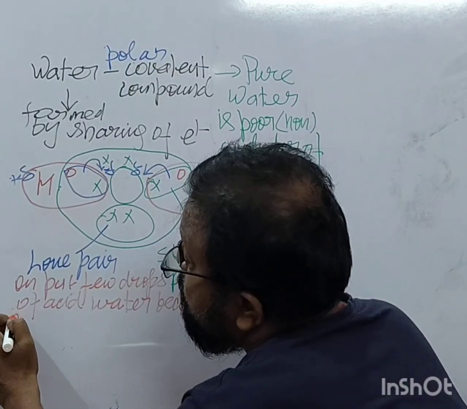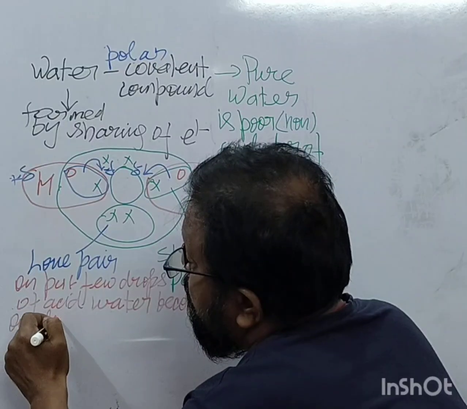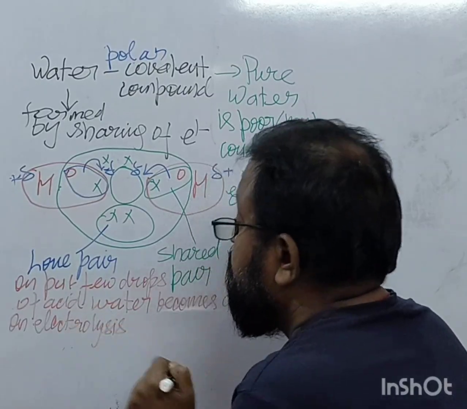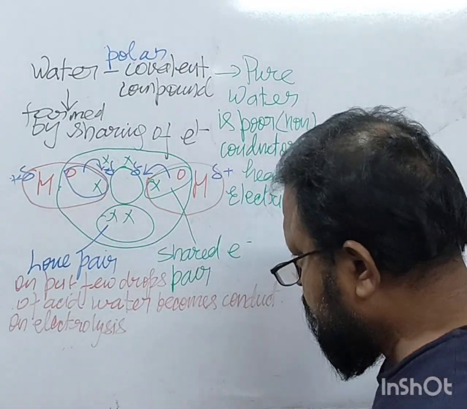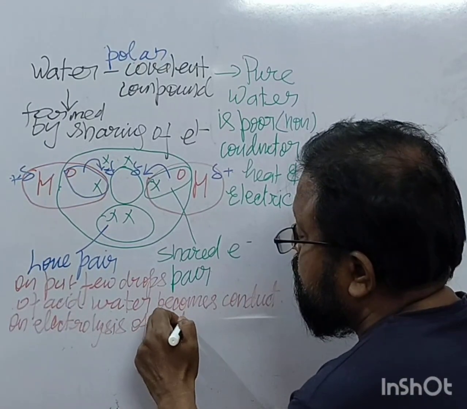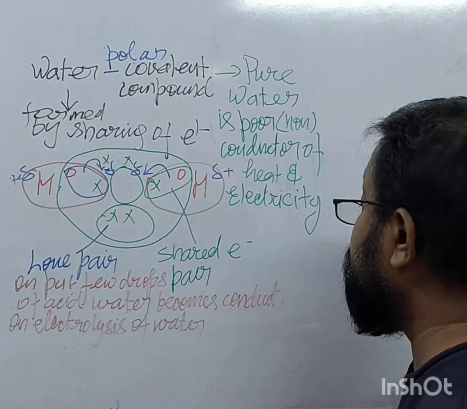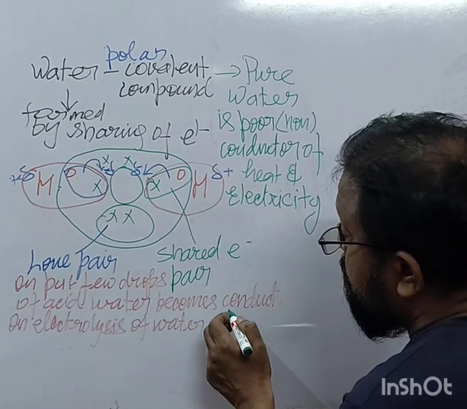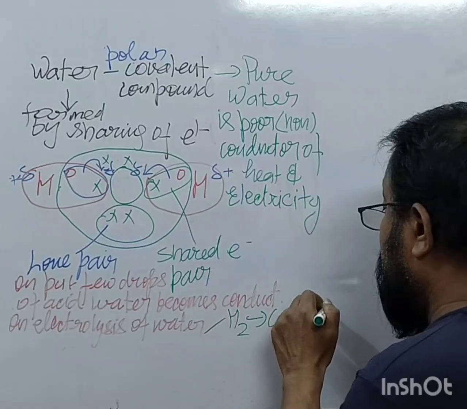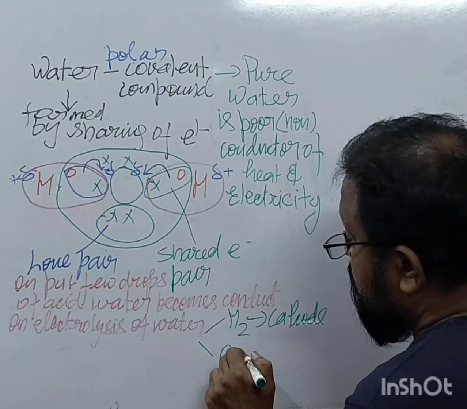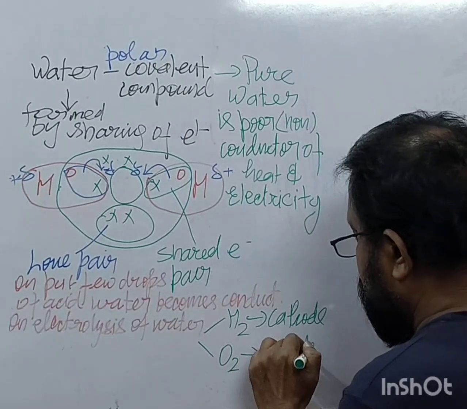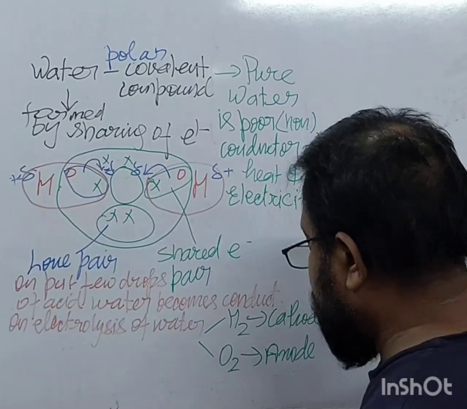On electrolysis of water we get hydrogen at cathode and oxygen at anode. Okay? This we get.